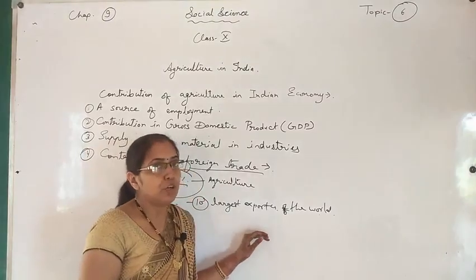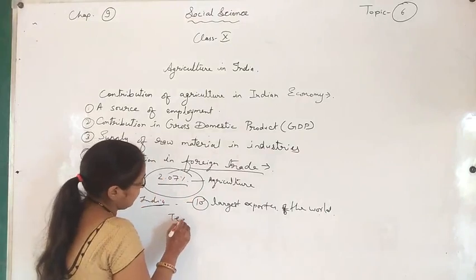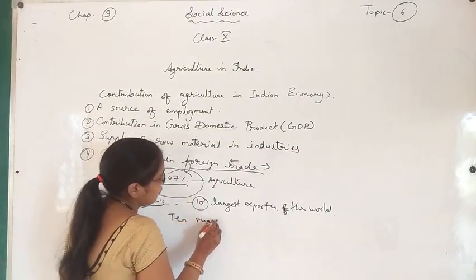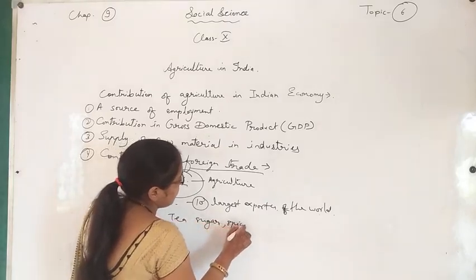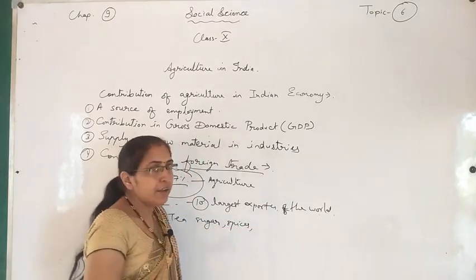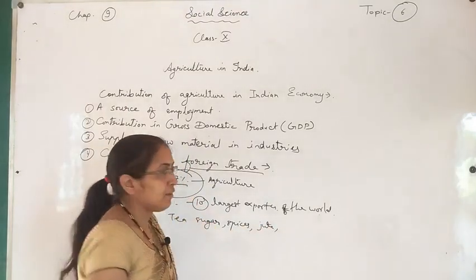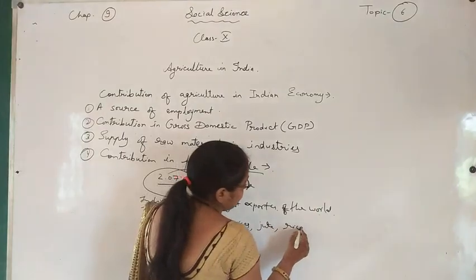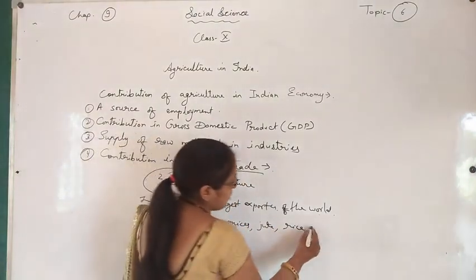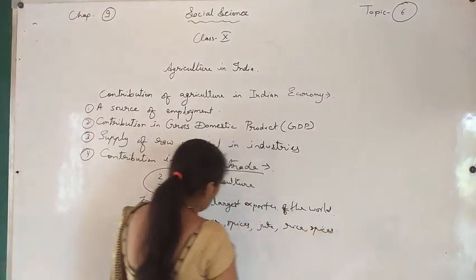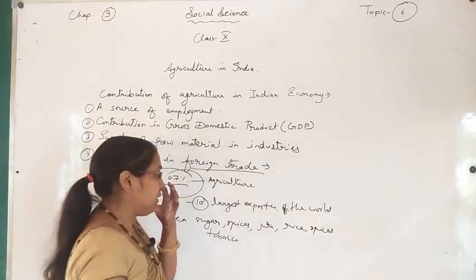Which types of commodities are exported to other countries? Like tea, sugar, spices, jute, rice, tobacco.